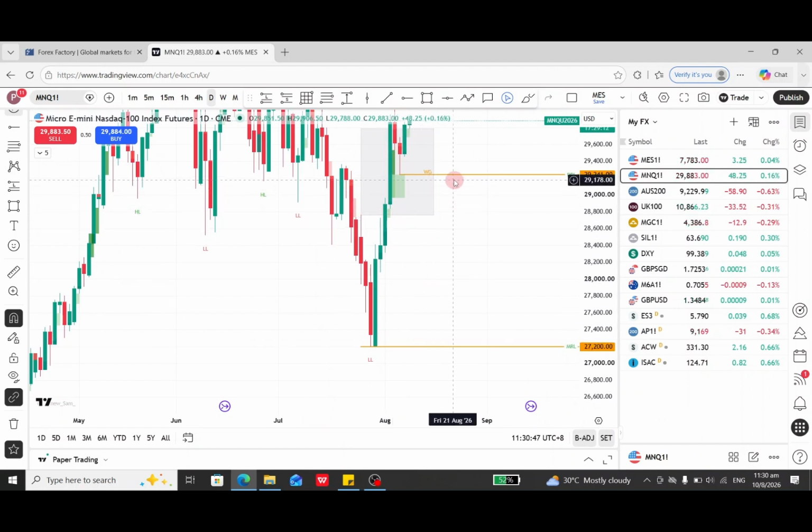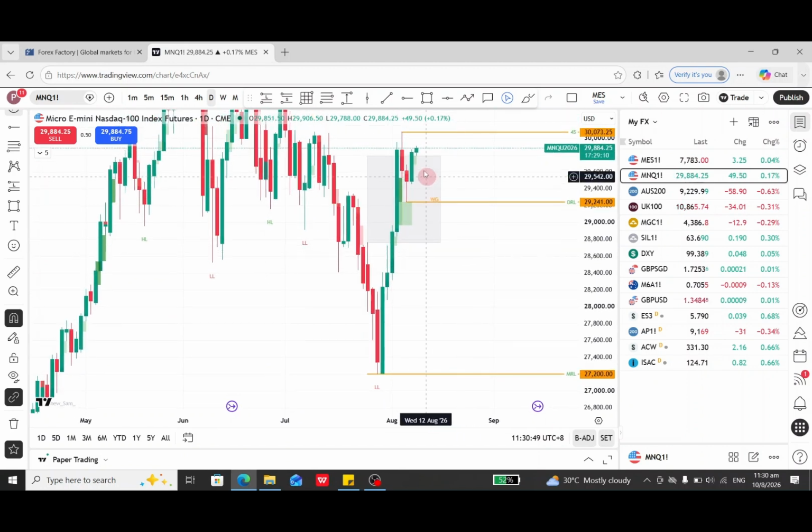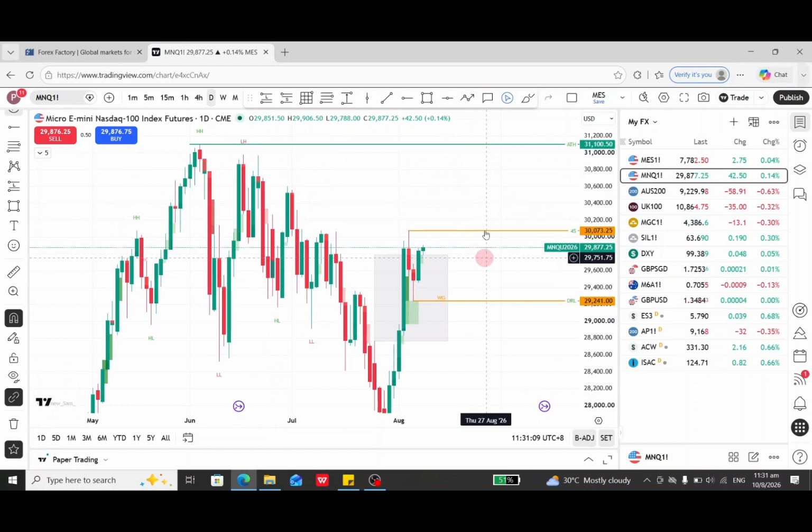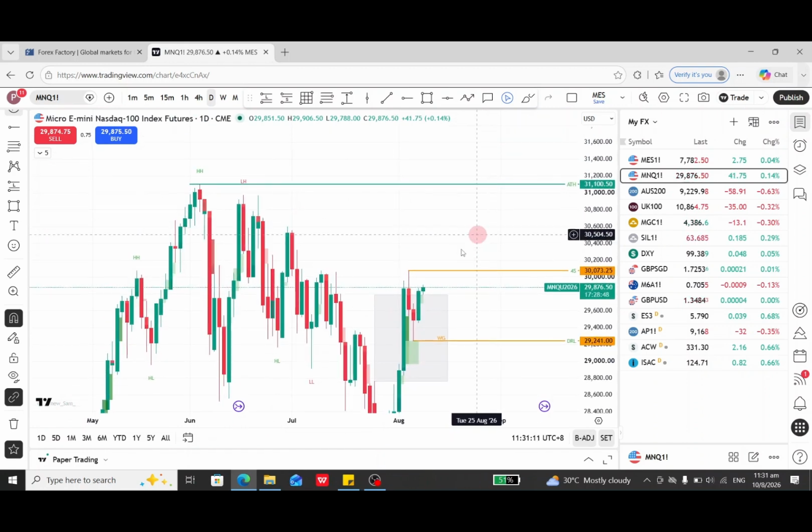For the selling side, the market needs to confirm: come down, close below this daily rejection low, and also create a bearish gap. That would show selling is really coming in, and then the next break is good to sell. But I'm more interested in the buy side.